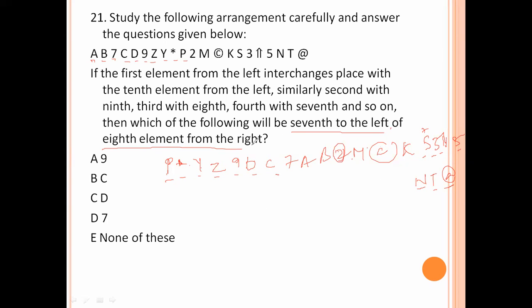7th to the left of the 8th element. So 7 plus 8 from the right hand. So one left, one right is add. Add means 7 plus 8, 15. 15 means 1, 2, 3, 4, 5, 6, 7, 8, 9, 10, 11, 12, 13, 14, 15. 15 is C. So option number B is the right answer.